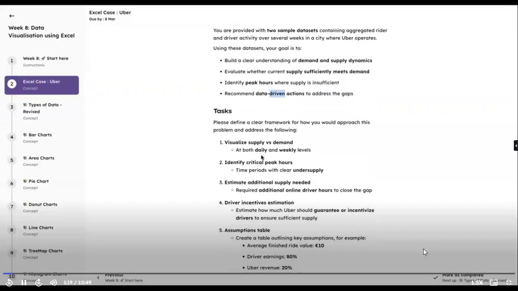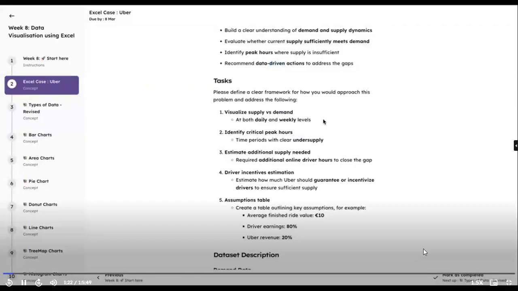No. Cool. Now what we have to do is visualize supply and demand, identify critical peak hours, and estimate additional supply. You have not done the whole case, so this particular question will be homework for you. You will have to do and figure it out. Of course, I'll reveal the answer. I'll share the complete sheet with you.